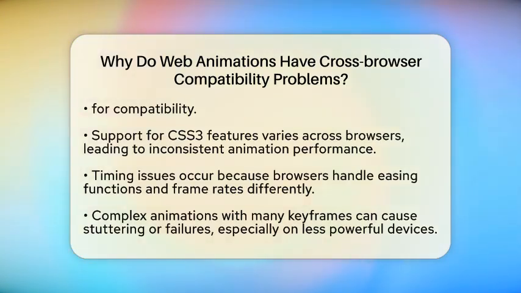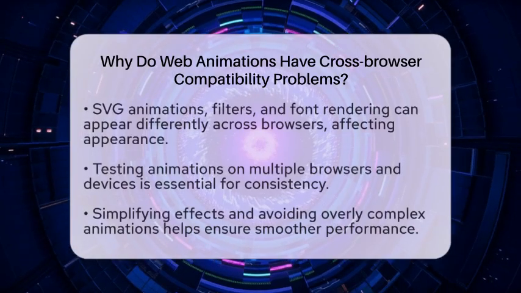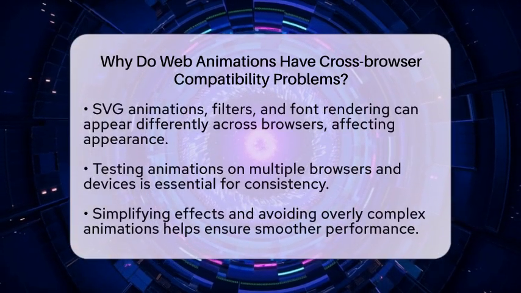Timing is another tricky part. Different engines handle easing functions and frame rates differently. For example, an animation might run at a perfect speed in Chrome but appear faster or slower in Firefox. Complex animations with many keyframes or heavy transformations can also cause issues, especially on older or less powerful devices. These animations might stutter or not run at all.